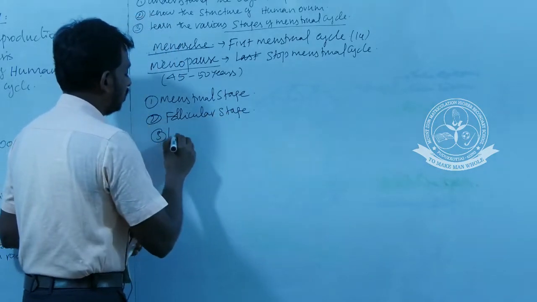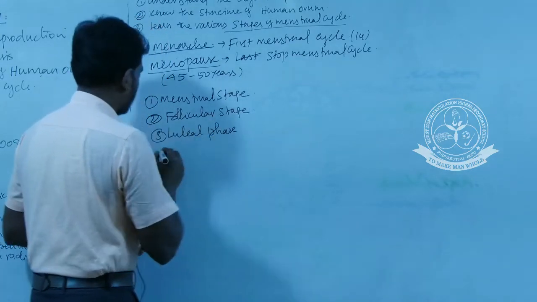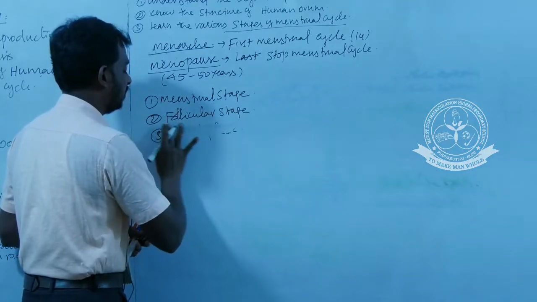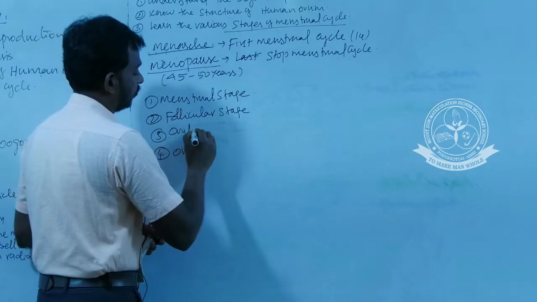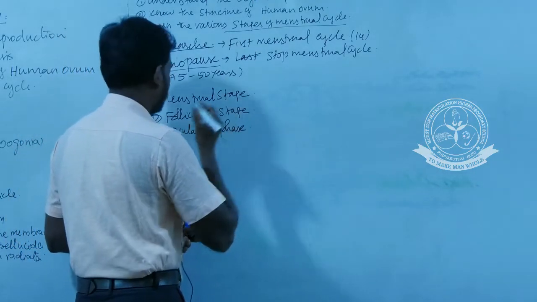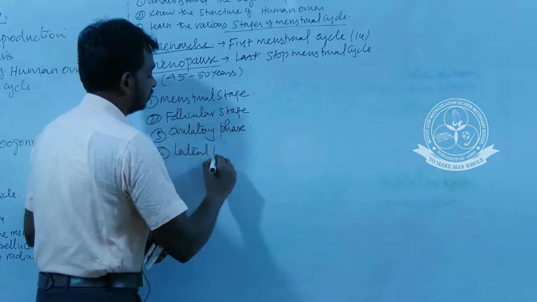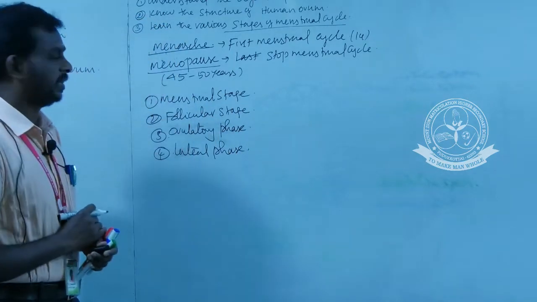Third one is the ovulatory phase, then finally the luteal phase.